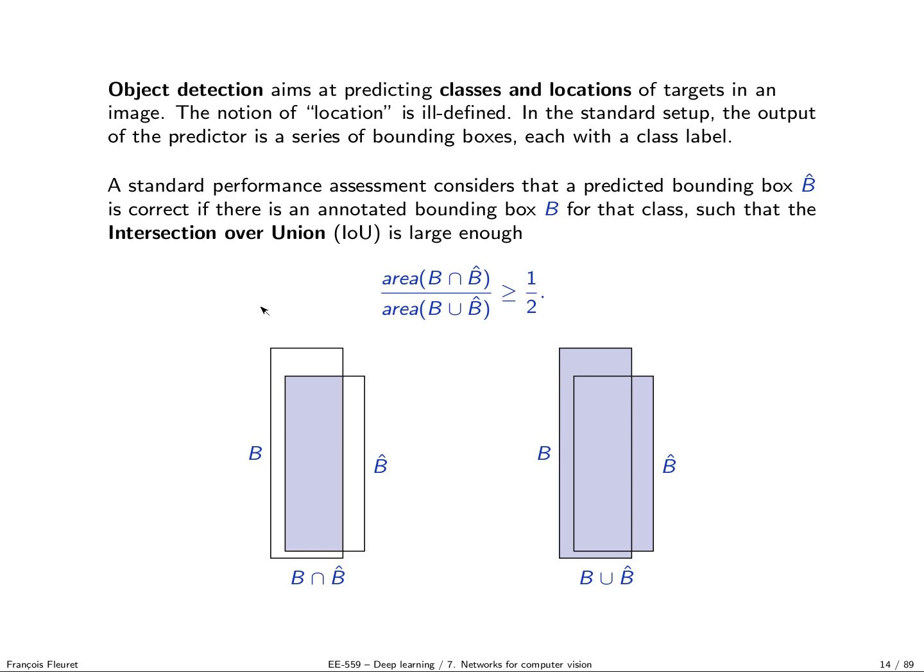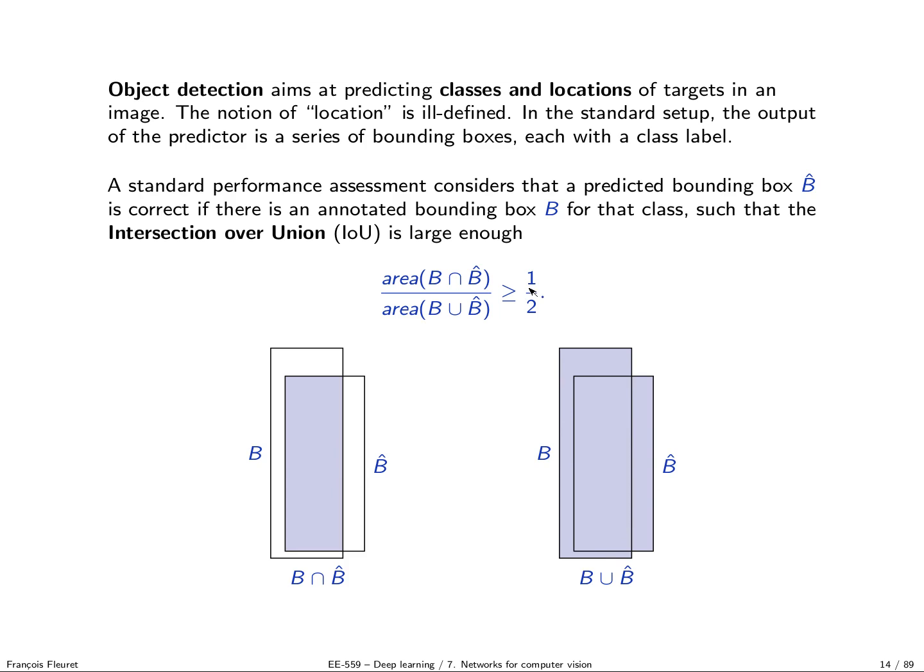So now the problem is that you need a criterion to decide if a detection actually corresponds to a true box, because you are usually slightly off. So the standard measurement to decide if a prediction corresponds to a true target is to look at the intersection over union. Let's say that B is the true target, this is the ground truth, and B hat is what your algorithm predicted. You can, for instance, decide that it's a correct hit if the area of the intersection of the boxes, this blue area, divided by the area of the union of the boxes, is greater than, for instance, 1/2.